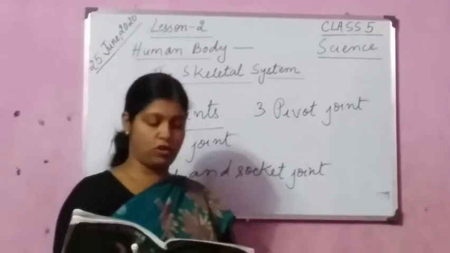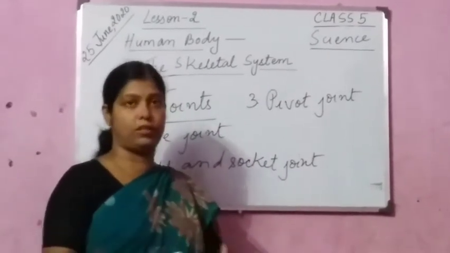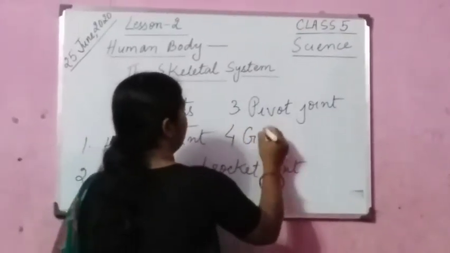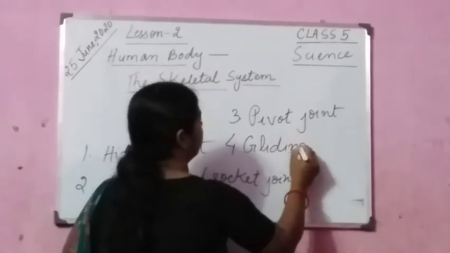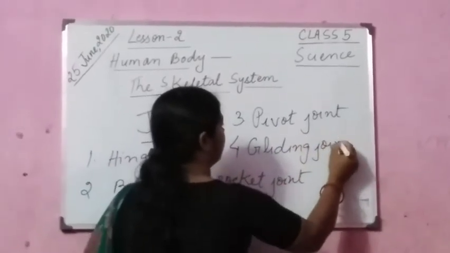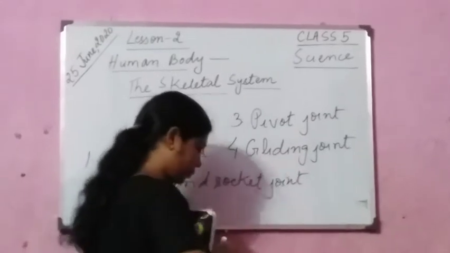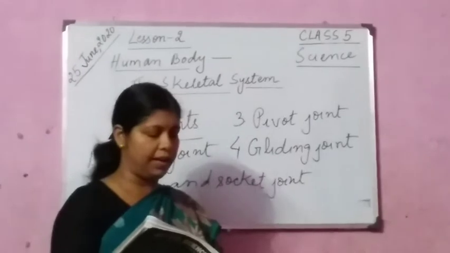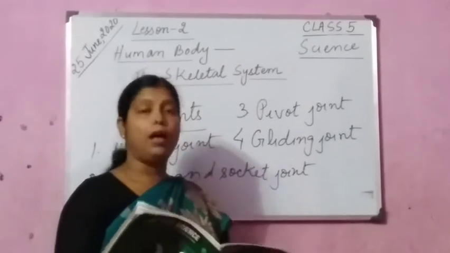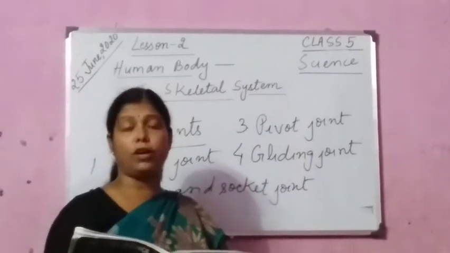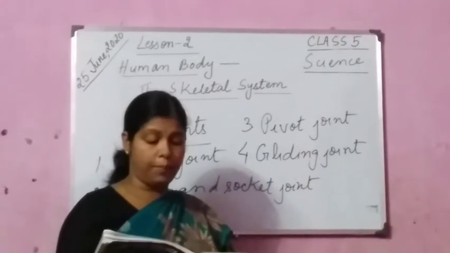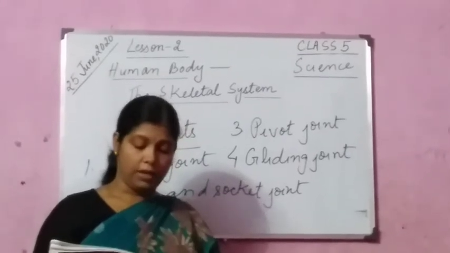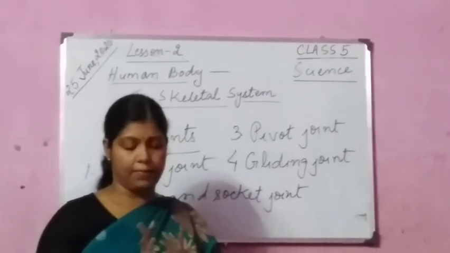This is pivot joint. Let us come to gliding joint. Number 4 is gliding joint. Now you see, a gliding joint allows the bones to glide over each other. Please see here, what is the function of the gliding joint? It allows the bones to glide over each other. Now where do you find it? Bones of the wrist and the ankle have gliding joints.